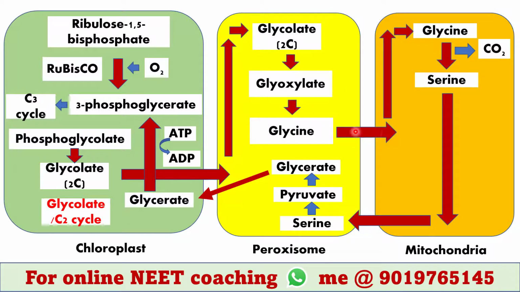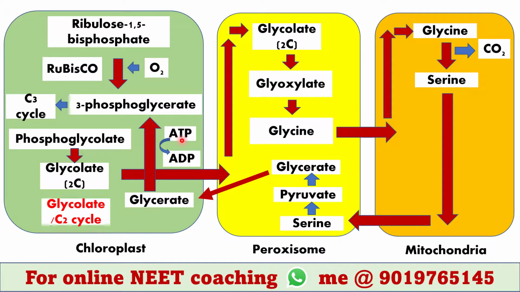Glycine enters mitochondria. In mitochondria, glycine gets converted into serine, and in this phase, CO2 is released. Serine enters peroxisome where it generates pyruvate. Pyruvate forms glycerate. Glycerate enters chloroplast to produce 3-phosphoglycerate. This process consumes ATP.